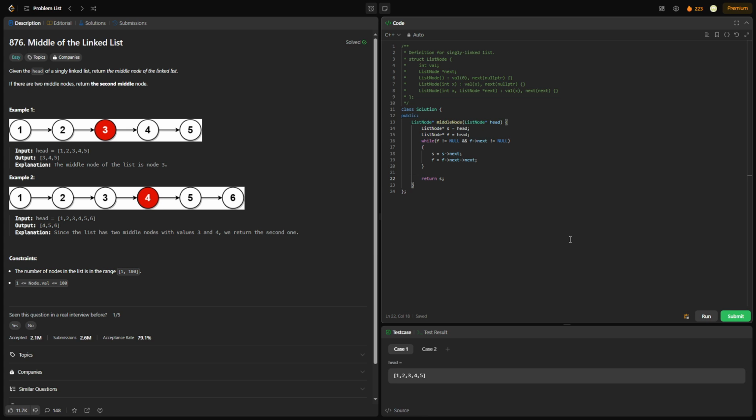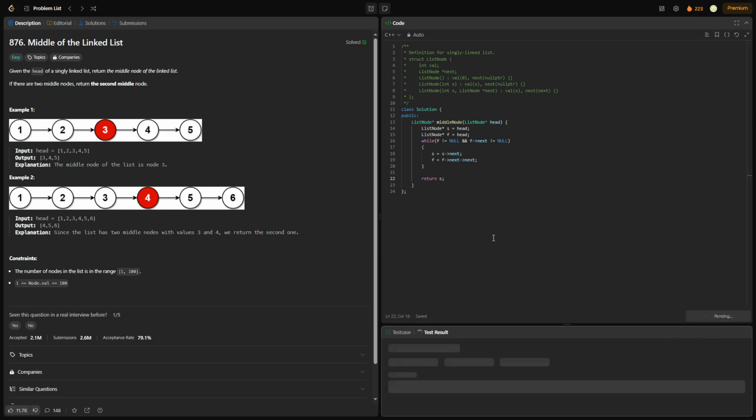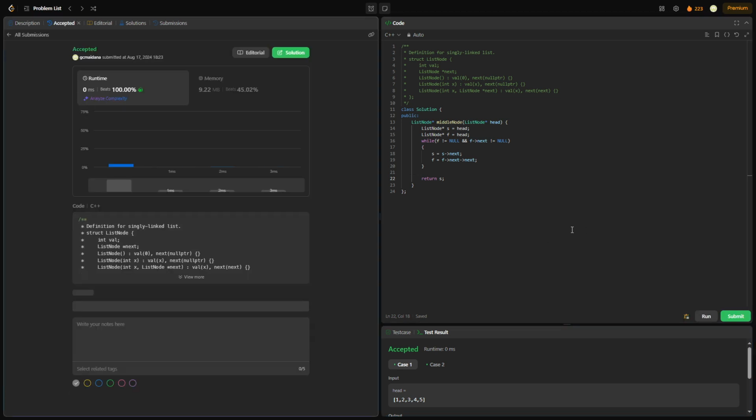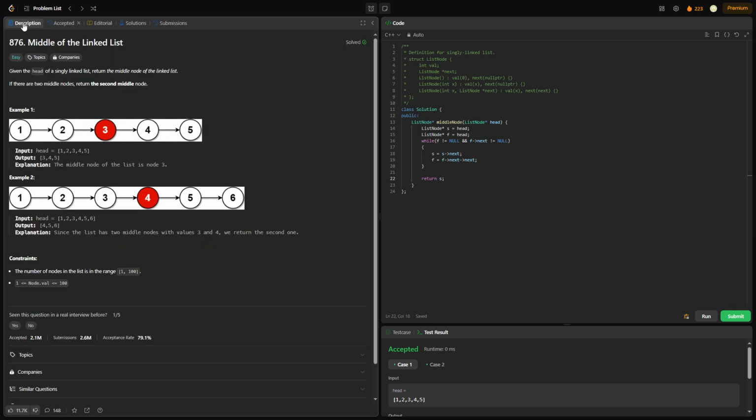Now, of course, we actually have to return. So we return s, the slow pointer, which is the middle of our linked list. So yes, the tortoise and hare algorithm. It's a pretty useful algorithm. You've seen it pop up in a previous problem, and now you've seen it pop up here again. It's not that hard to memorize, it's pretty simple, so just keep it in your back pocket. Eventually you'll need it. I hope this helped, and I'll see you in the next one.